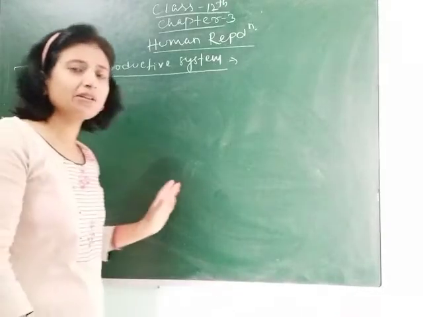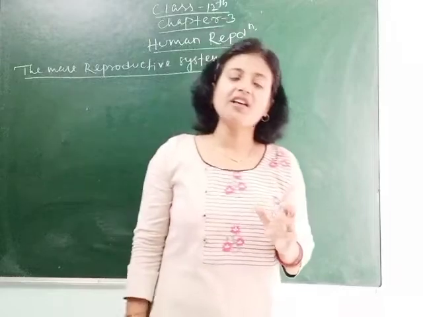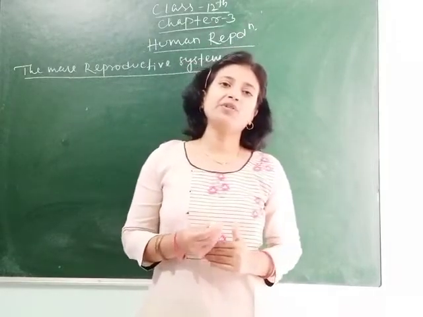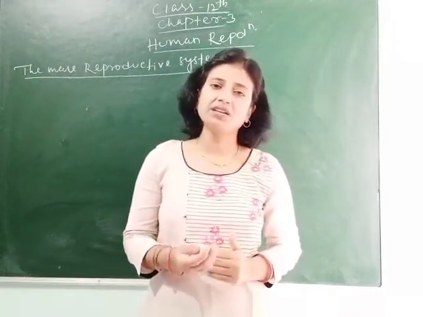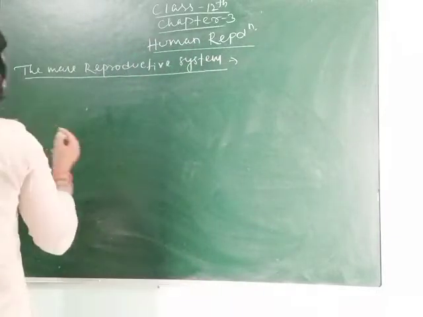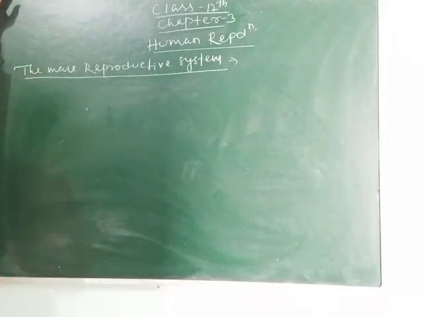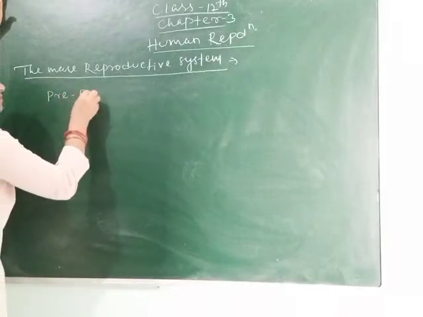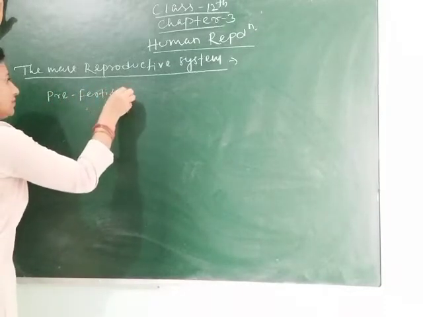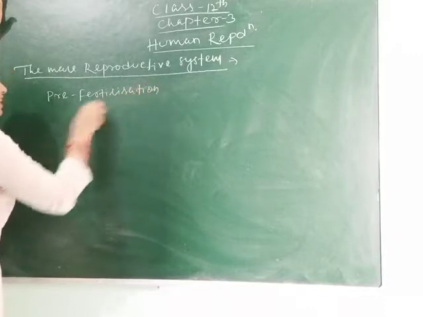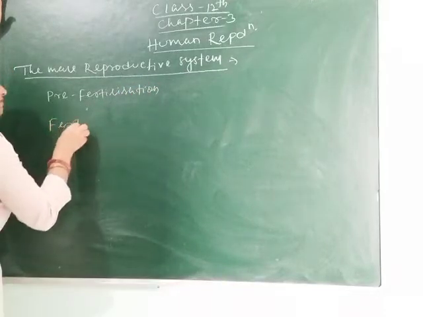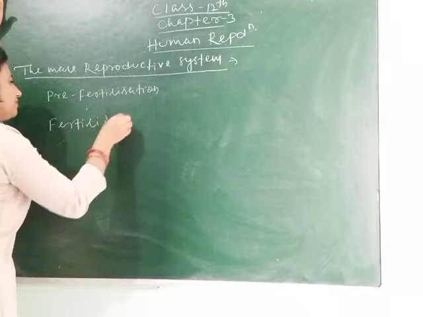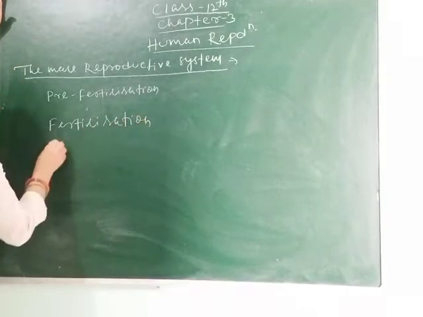What is the human male reproductive system? What are its different parts? Where does the sperm formation, or gametogenesis, occur, etc. As we know, like plants, in case of human beings also, reproduction takes place through three events. One is pre-fertilization, another is fertilization, and the next one is post-fertilization.